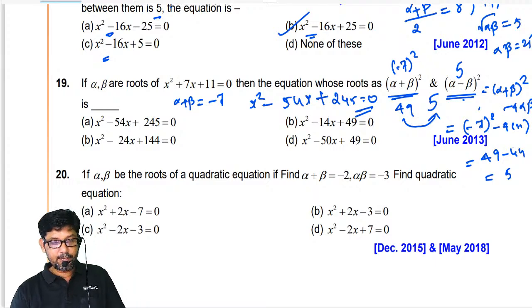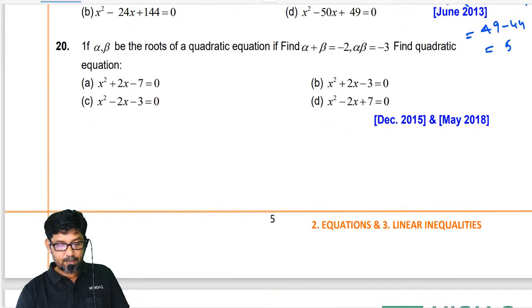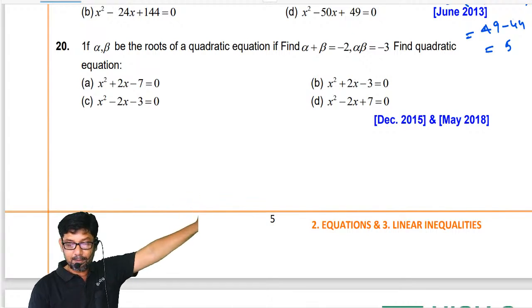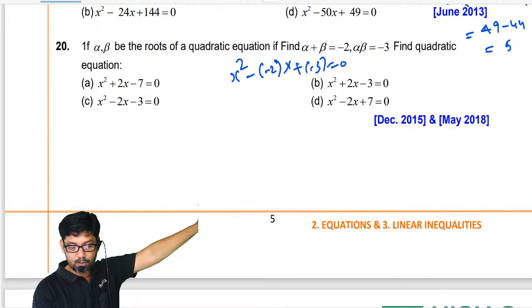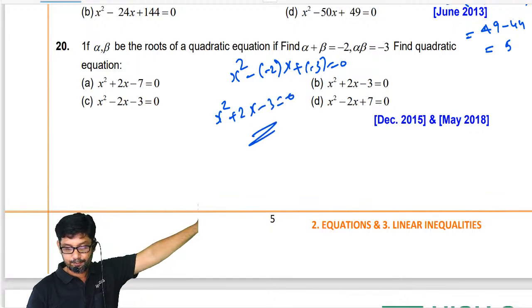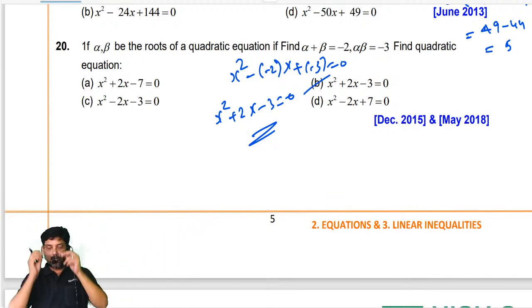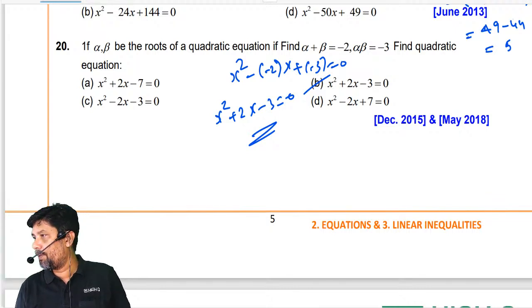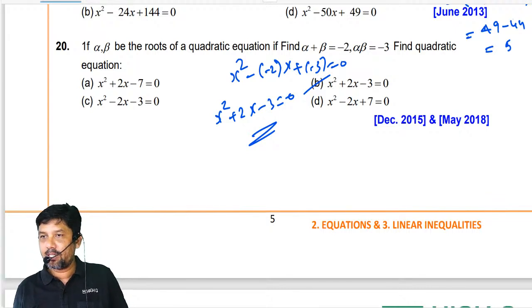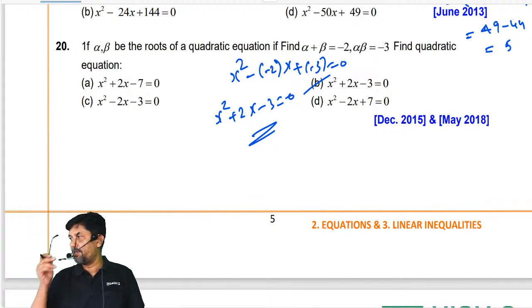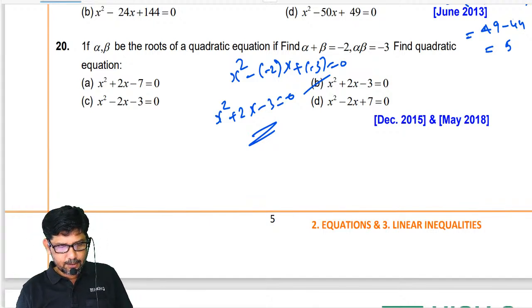Yes. Can you give me the answer for the 20th sum? Alpha, beta be the roots of the quadratic equation. Find, alpha plus beta is minus 2, alpha beta is minus 3. Very simple. x square minus sum of roots into x plus product of roots is equal to 0. x square plus 2x minus 3 equal to 0. What is the option? B. Sir, do you feel comfortable or not, my dear? So are these the type of questions they are asking? Yes, of course, my dear. These are the type of questions they are asking in the exams every time. You need not make it complicated.